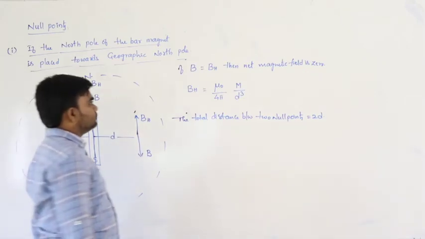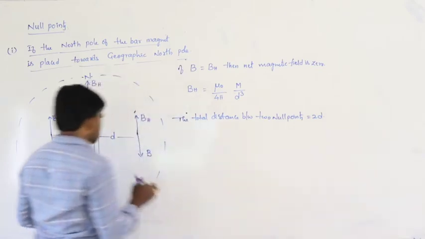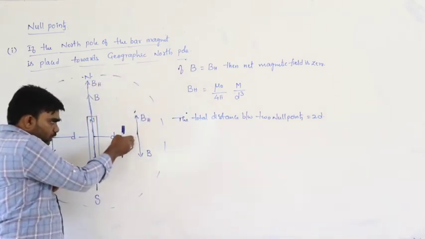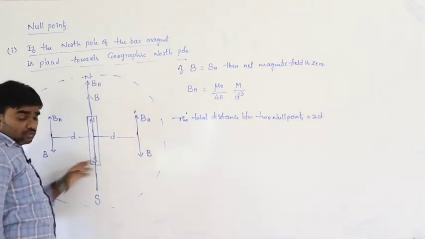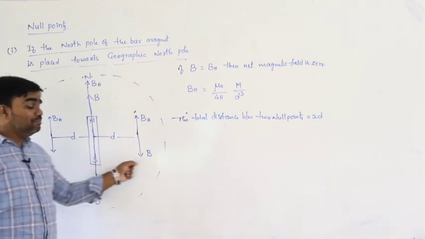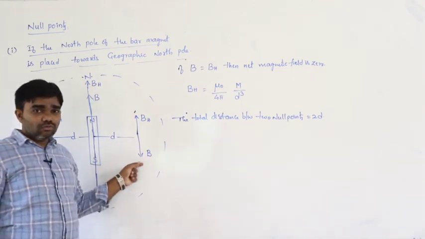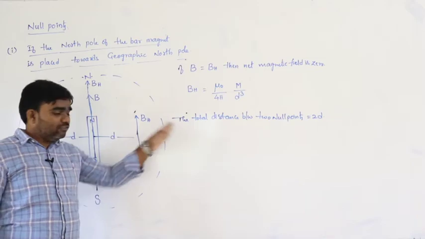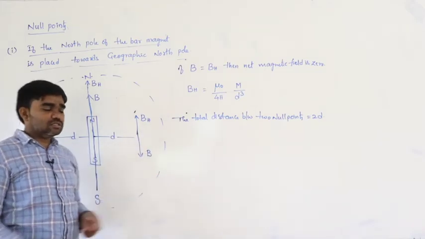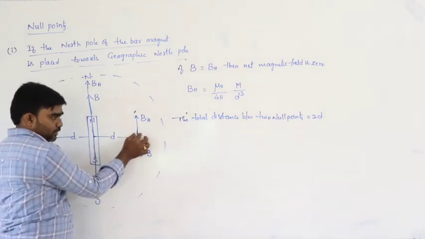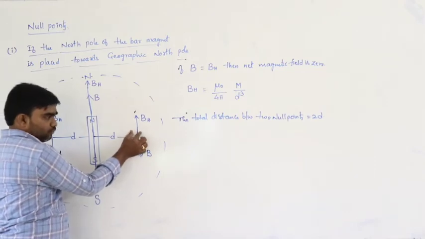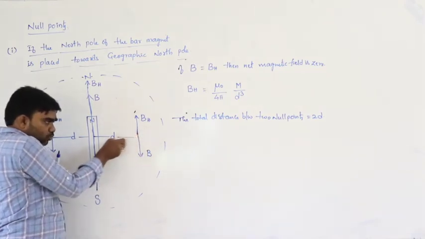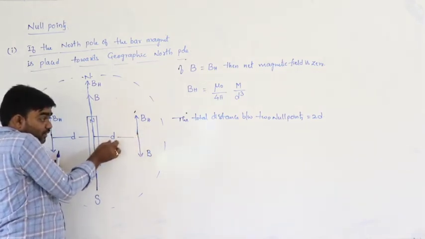So from this null point we are moving towards the magnet, B is more, and as we move away from the magnet, B decreases. This is the null point, this is the null point. From this null point, if we move towards the magnet, the d value decreases.